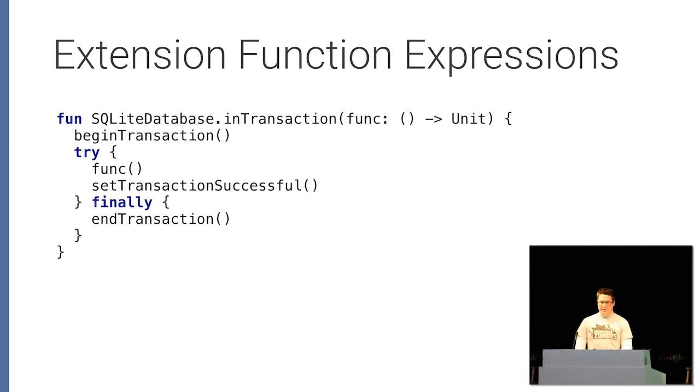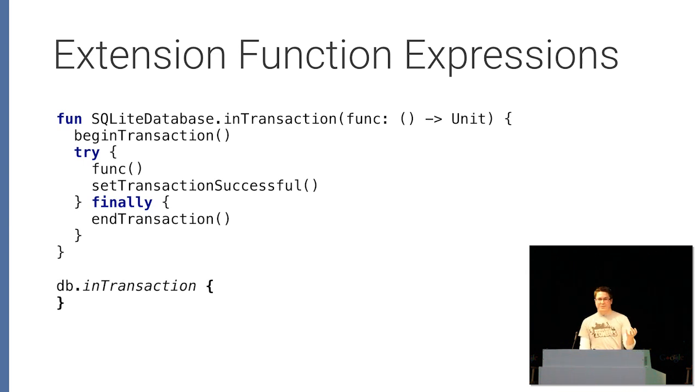So let's kill all that ceremony. We define an extension method on the database, which takes in a function that runs inside of a transaction, inside of all that ceremony. It's responsible for starting the transaction. It's responsible for the try finally block. It's responsible for marking it successful, and it's responsible for ending it. And it runs your code exactly when it has to, which means your code doesn't have to worry about any of this.